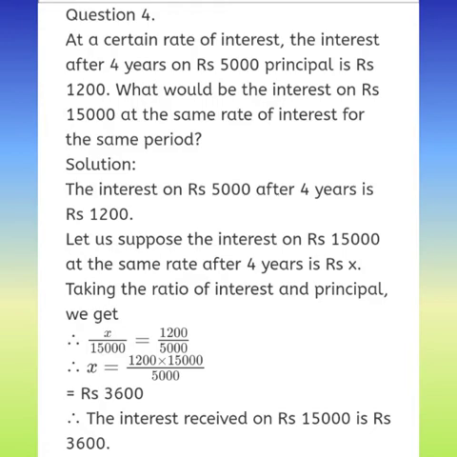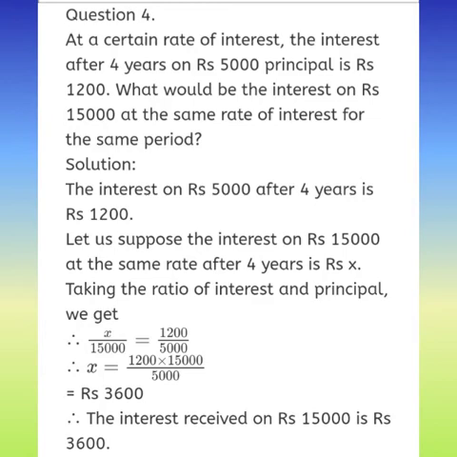Therefore I is equal to P multiplied by R multiplied by T divided by 100. Over here we have the interest, that is 1,200, and P is 5,000, and R we have to find, multiplied by 4 upon 100.